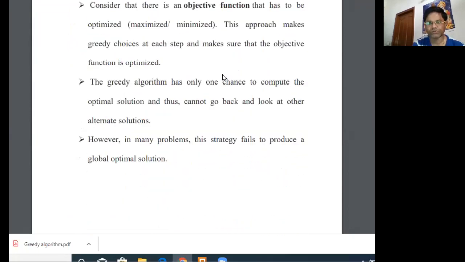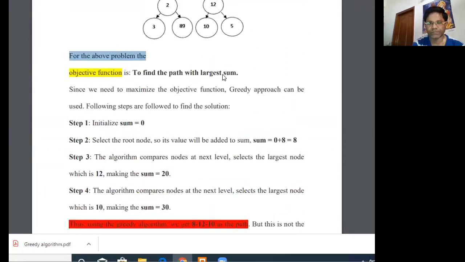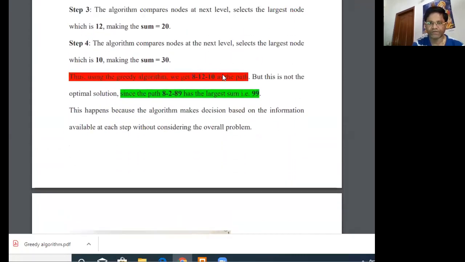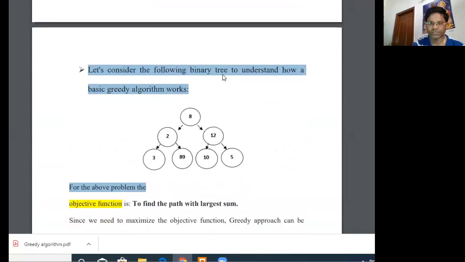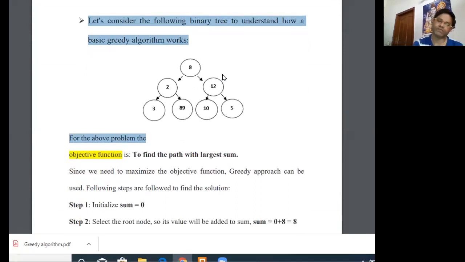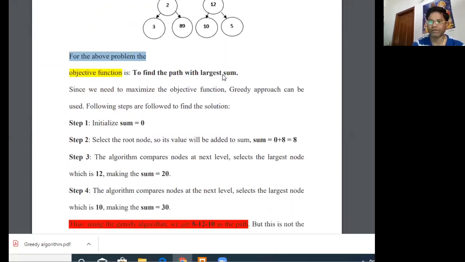Just go to Google Classroom and see the contents that I have discussed today. Today I have only discussed the basic understanding of the greedy algorithm. I have taken two examples. In the first example, I took a binary tree, constructed an objective function, and we saw that our goal was not reached when using the greedy algorithm.